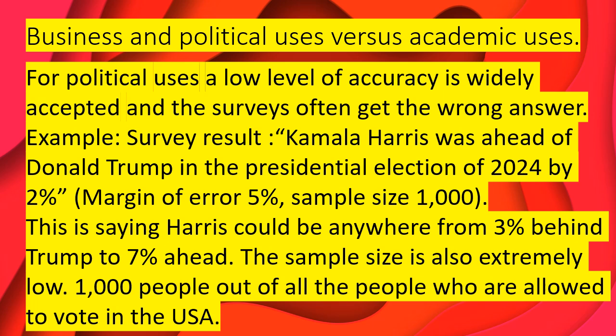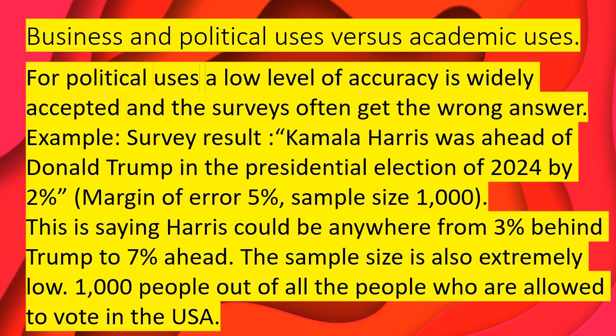Okay, some uses for sampling. Businesses and political uses versus academic uses. For political uses, a low level of accuracy is widely accepted, and the surveys often get the wrong answer. So, for example, a survey result might say Kamala Harris was ahead of Donald Trump in the presidential election of 2024 by 2%.